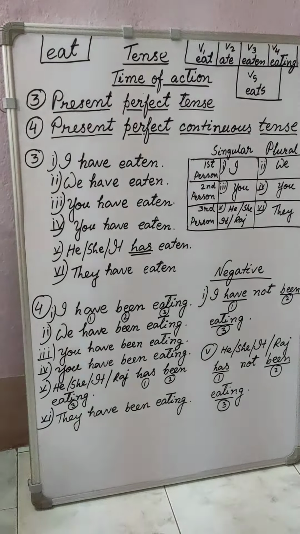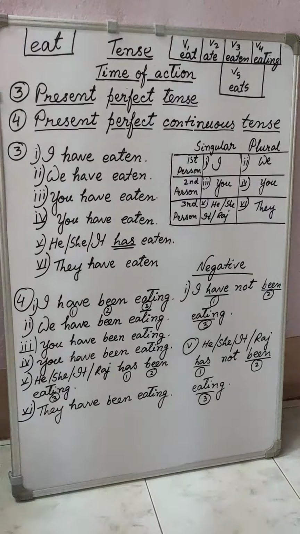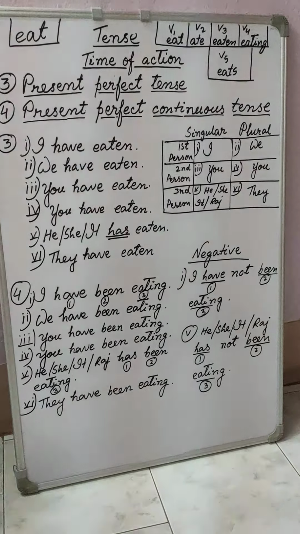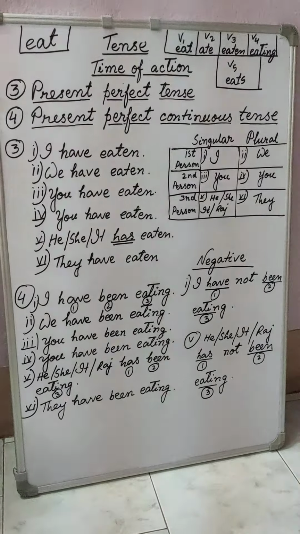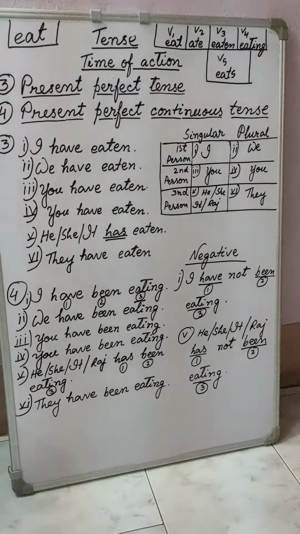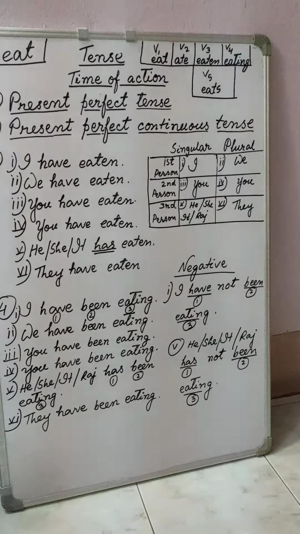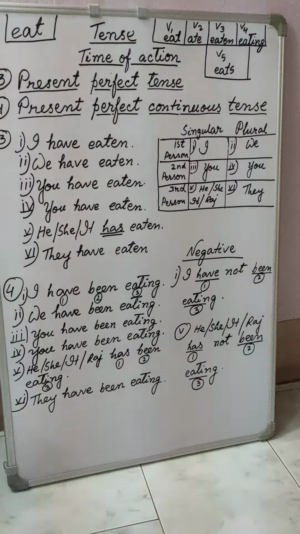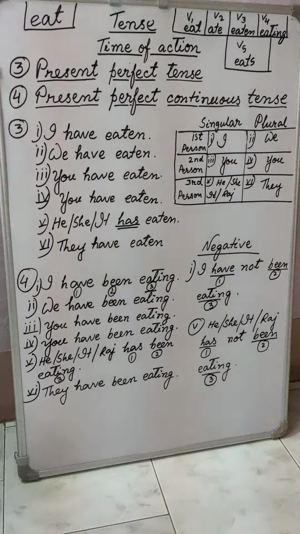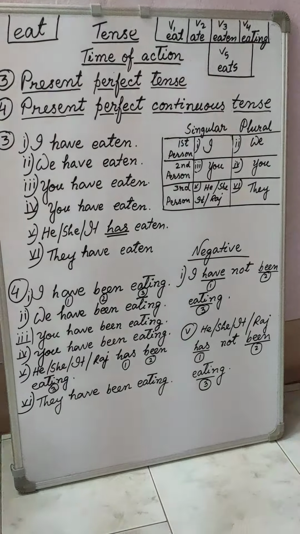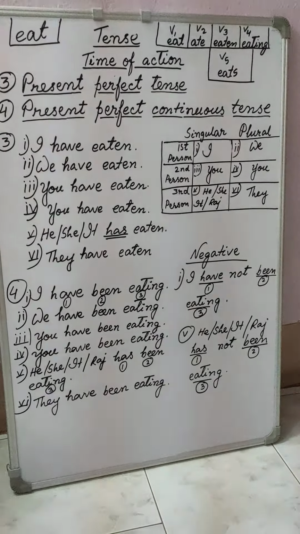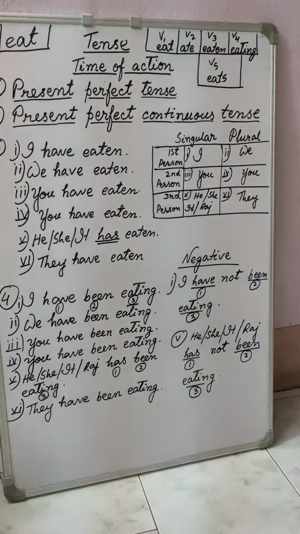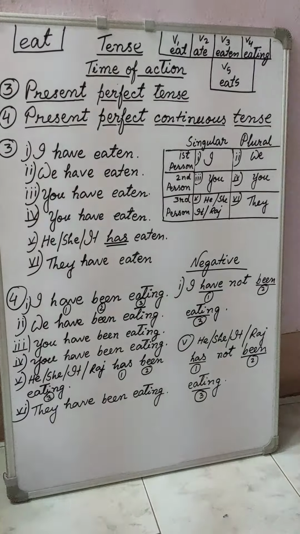Now present perfect continuous tense. When do you use it? When for some time, before now, you have been doing some work and you want to show it, then you use present perfect continuous tense. Suppose from 10:30 to 11 you have your lunch time.